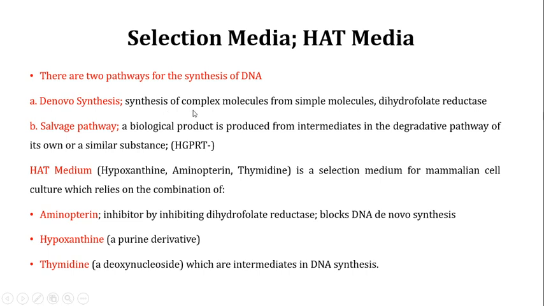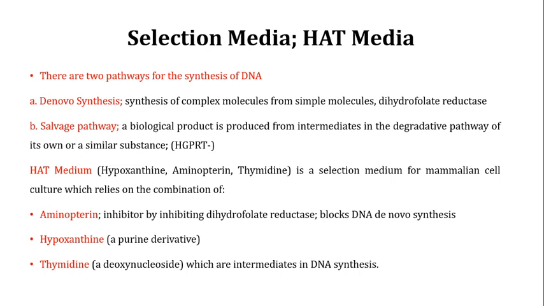If you are making complex molecules from simple molecules, that phenomenon is known as de novo synthesis. So for the synthesis of nucleotides, de novo synthesis is one pathway, in which you are making the nucleotides from simple molecules.